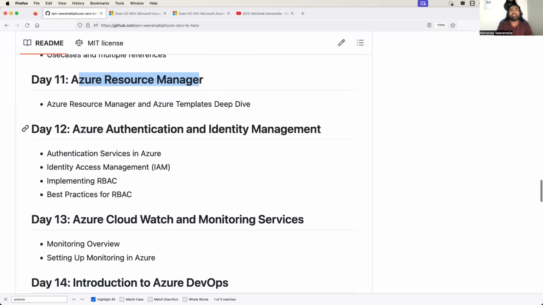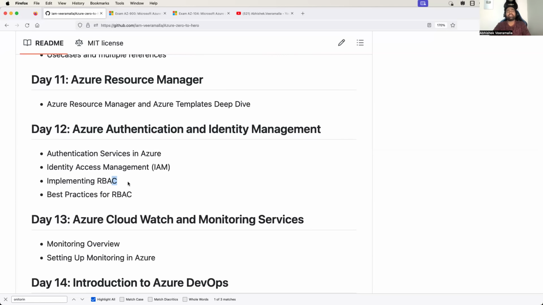Then we have day 12, where we will move towards the security side. We will try to understand authentication and identity management. And trust me, when I complete the complete course syllabus, then I will try to explain from the interview point of view and certifications point of view. You will realize why I structured this course in this way and how many different services we are covering in the Azure playlist. So day 12 will be Azure authentication and identity management. As part of this, I'll also cover RBAC.